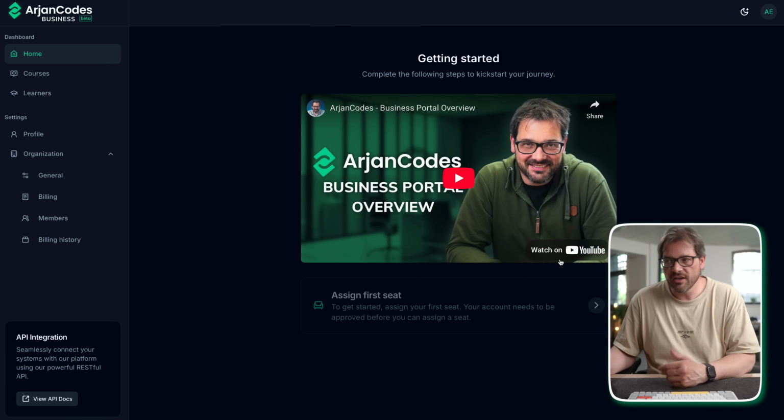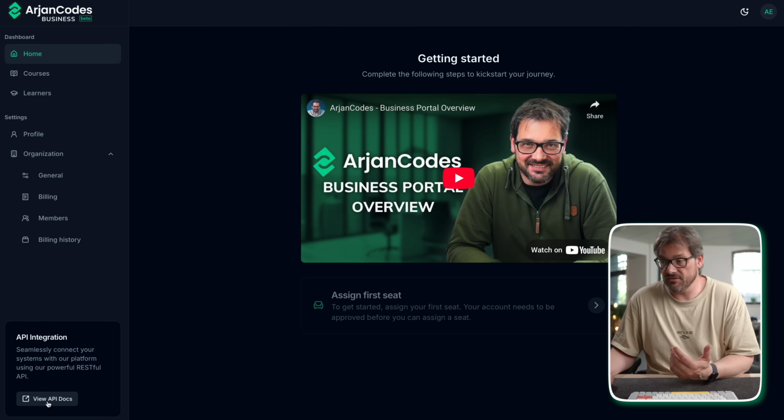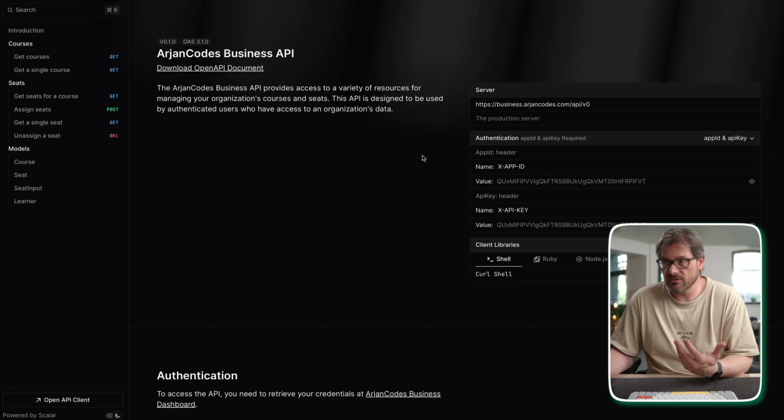And on top of that, we created a public API so that companies can integrate all these things into their own systems. And this is what the documentation looks like. So this is being generated from the actual API. Now, for the business portal backend, we actually recently moved to Next.js, which has a built-in API.